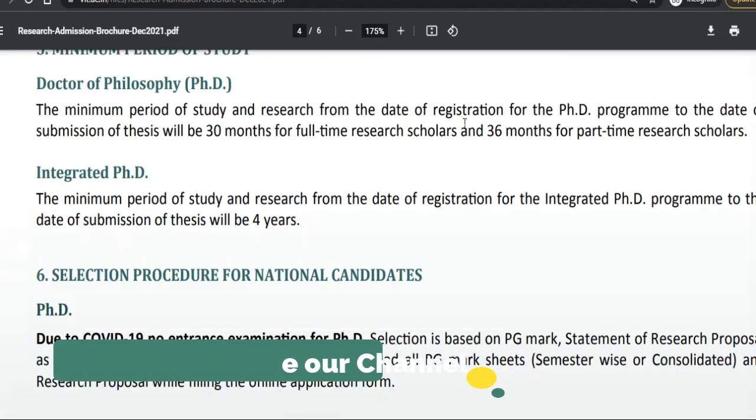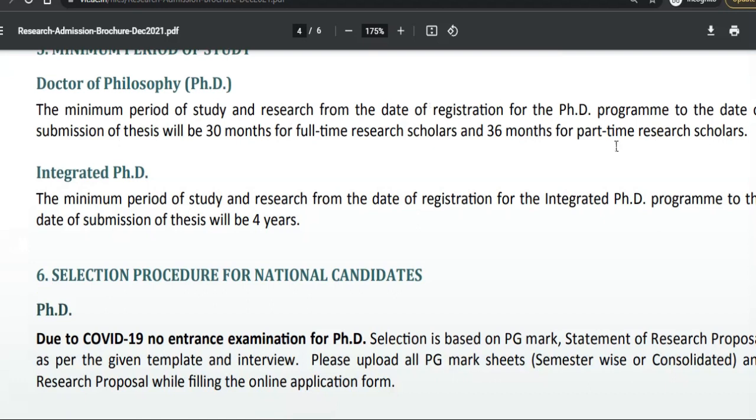Alright, so what is the minimum period of study? You all know that it is 30 months for full-time research scholars, and 36 months for part-time research scholars. For the Integrated PhD, submission of thesis is within 4 years, so maximum it will be 4 years.